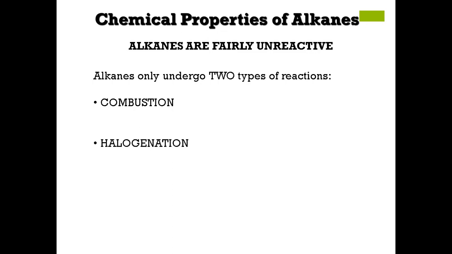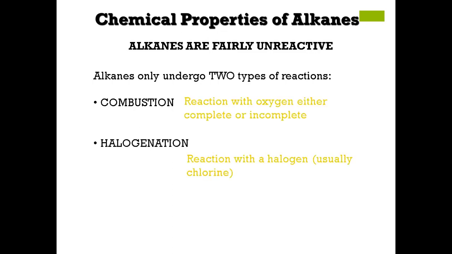Halogenation is a chemical reaction which involves the reaction of a compound with a halogen. Yes, it is a chemical reaction in which there is a substitution of a hydrogen with a halogen. So a reaction with a halogen is usually known as a halogenation reaction.